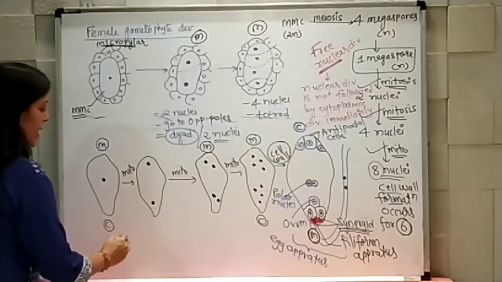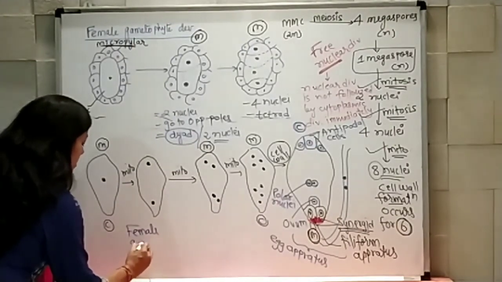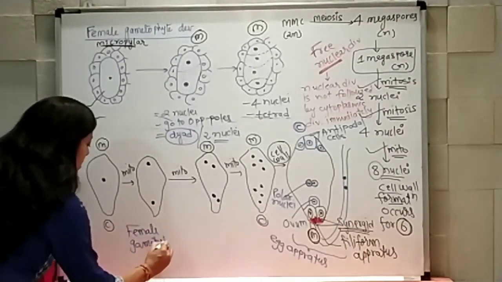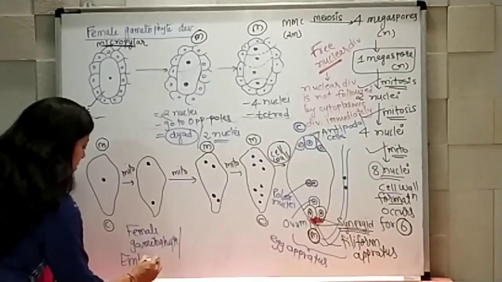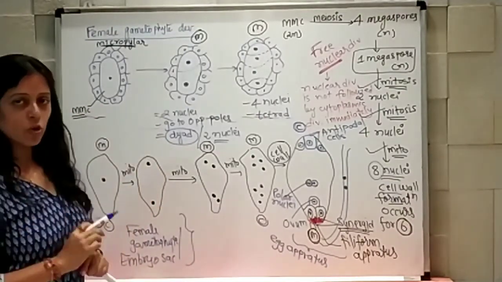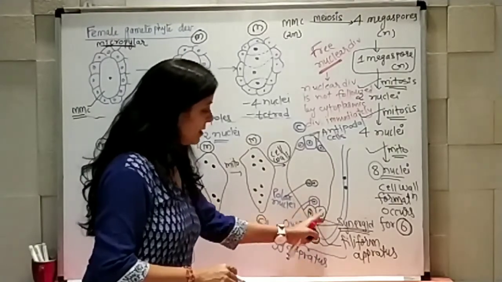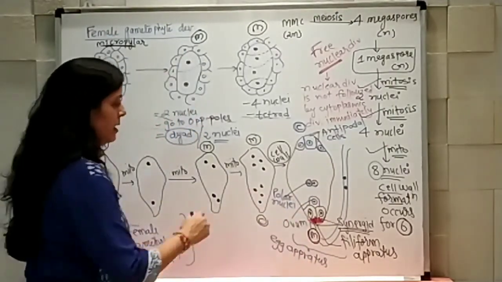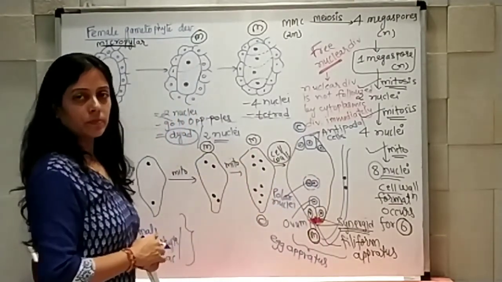So I can always write that the female gametophyte, or maybe embryo sac, is having how many cells in total? 1, 2, 3, 4, 5, 6, and together this one counted as one, so it comes to around that.